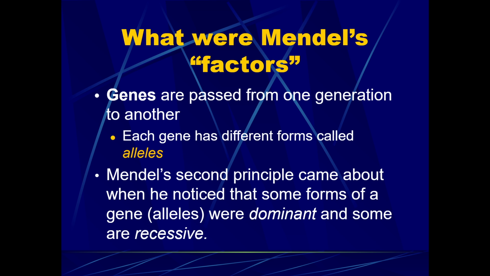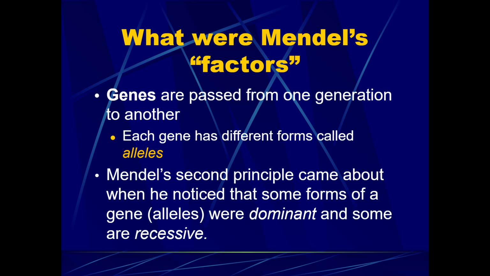So we know now that Mendel's factors are genes, and we know now that genes are passed from one generation to another. We don't have to call them factors. We know there are different types of genes, and those are alleles. Mendel's second principle came about when he noticed that some forms of genes, or alleles, to him factors, were dominant and some were recessive.